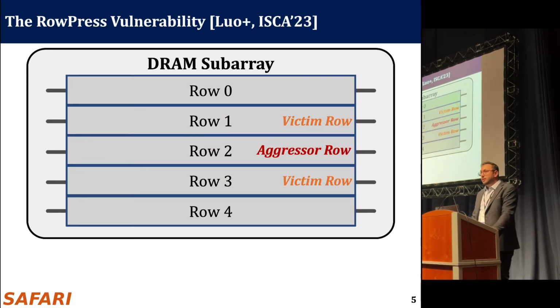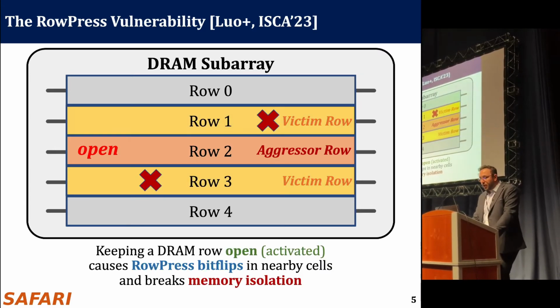There's another recently discovered DRAM read disturbance phenomenon, RowPress. In RowPress, you open a row, and then you just wait. And then after a while, you see bit flips in nearby rows. This was also published in last year's ISCA. You can go check the paper. This is also used in breaking memory isolation.